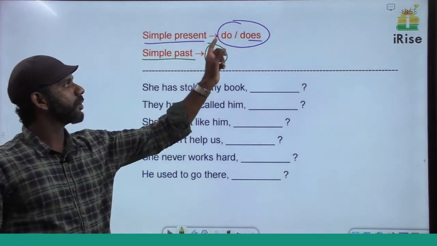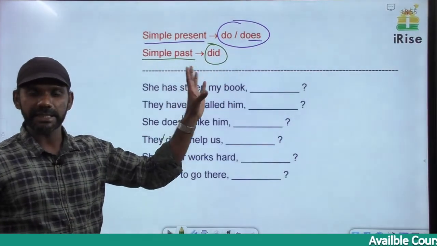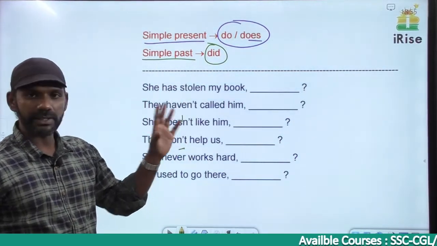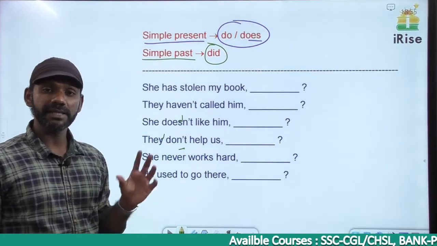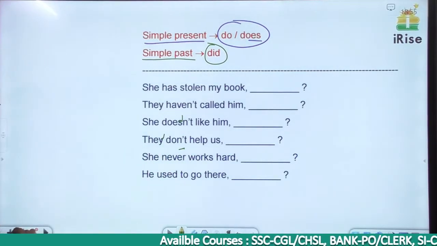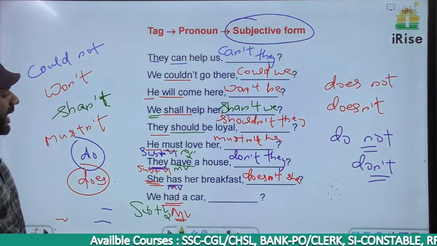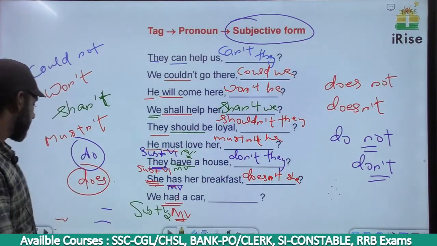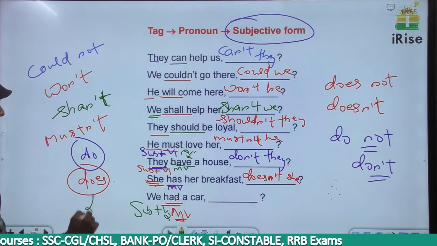The past tense of both do and does is did. So simple present means in the tag use do or does. Simple past means in the tag use did. Come to the same sentence once again. We had a car, simple past tense. So in the tag we have to go for did.